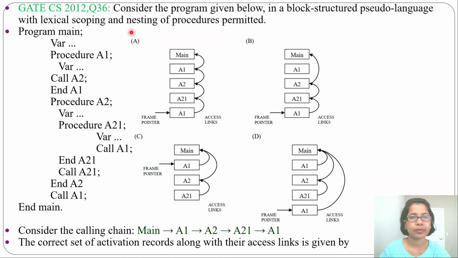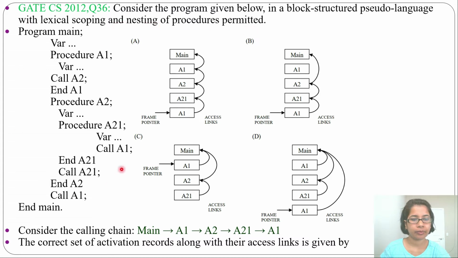Hi, let's discuss one previous question of runtime and intermediate compiler. This question was asked in GATE CS 2012, question number 36. Consider the program given below in a block structured serial language with lexical scoping and nesting of procedure permitted.